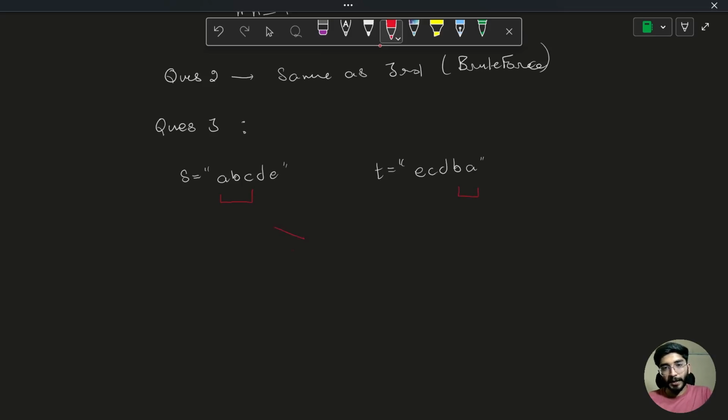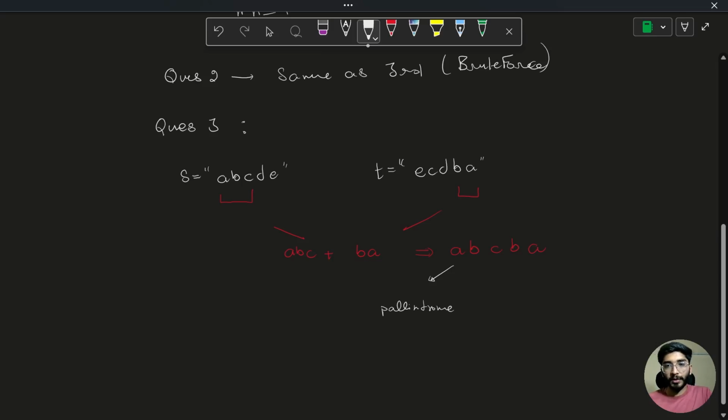Combining them, this is ABC plus BA. From here we will have a string A B C B A, and we can see this is a palindrome. Why a palindrome?